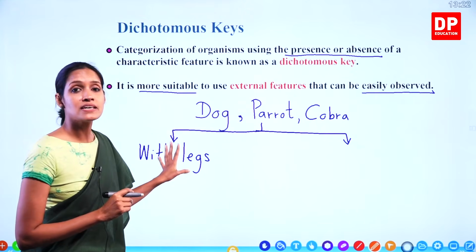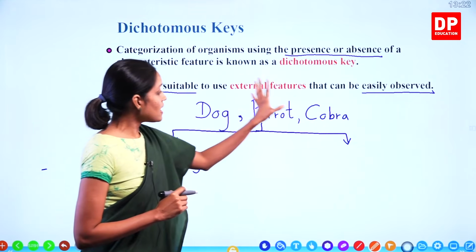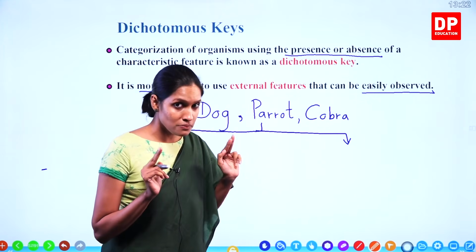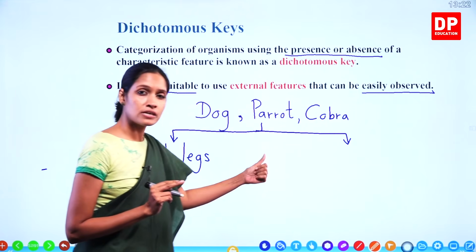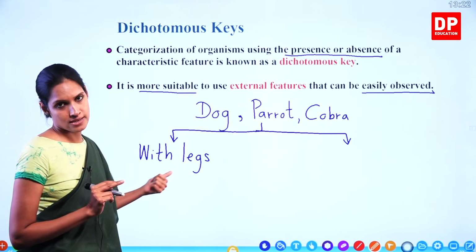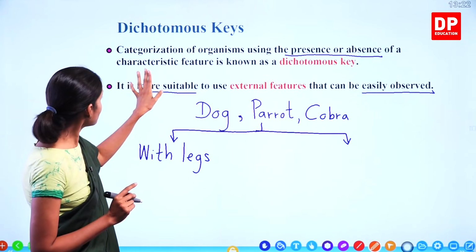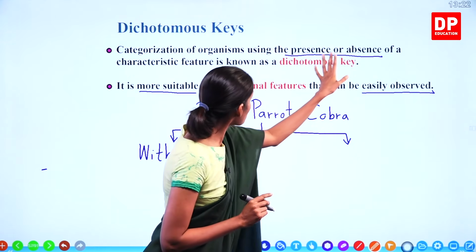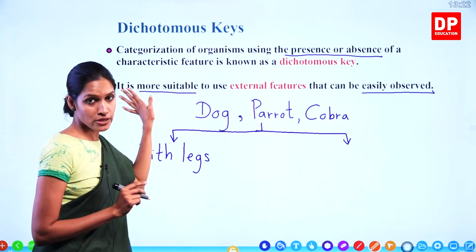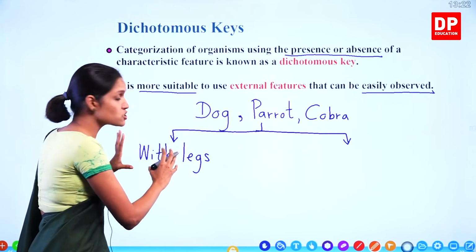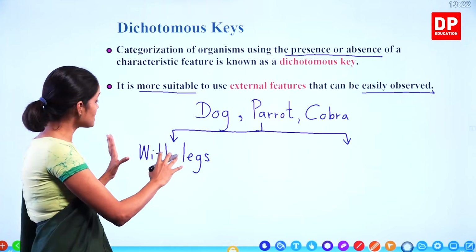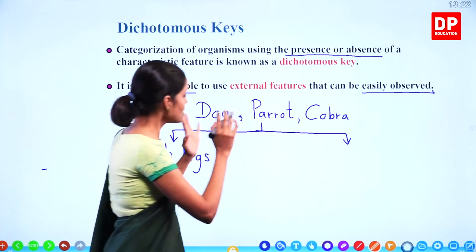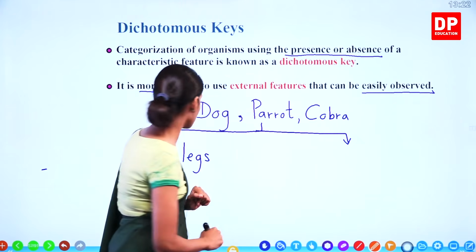So, if one side is with legs, the other side must be the absence of the same characteristic. It gives here categorization of organisms using the presence or absence of a characteristic feature. So, one side should be the presence, the other side must be the absence of the same characteristic.